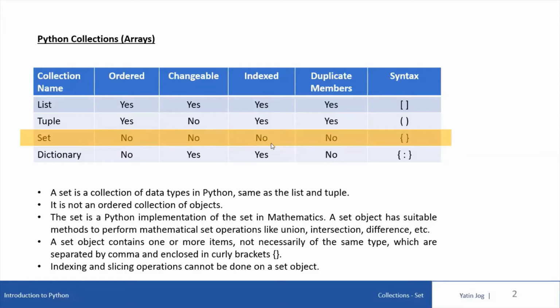So this is the first time that we'll see some data type which is not indexed. We'll see more explanation of what the meaning of not indexed is in further slides. And sets don't allow duplicate members. So you cannot have one element present multiple times in one set variable.